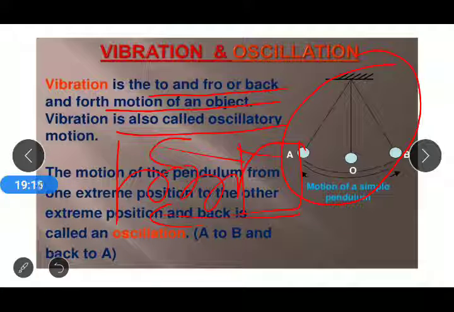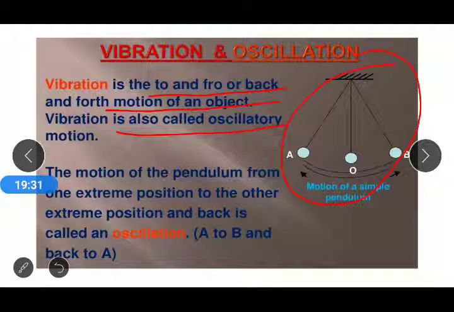That motion is also known as the vibration of the spring block system, and in a simple pendulum, to and fro motion is called its vibration or oscillatory motion. The motion of the pendulum from one extreme position to the other extreme position and back is called an oscillation, like from A to B and again back from B to A.